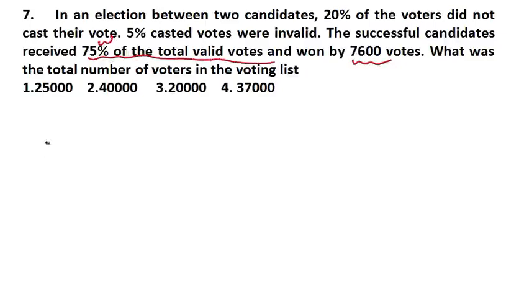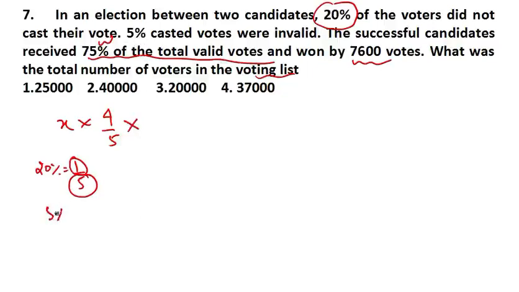Okay, so it is asking you the total voters in the voting list. I'll assume the voter list is X. Then 20% did not cast their vote. 20% is how much? This is 1 by 5. Out of 5 people, 1 person has not gone to cast a vote, which means 4 by 5 people have gone to cast their vote. Out of 4 by 5, 5% of the vote is invalid. 5% is 1 by 20.